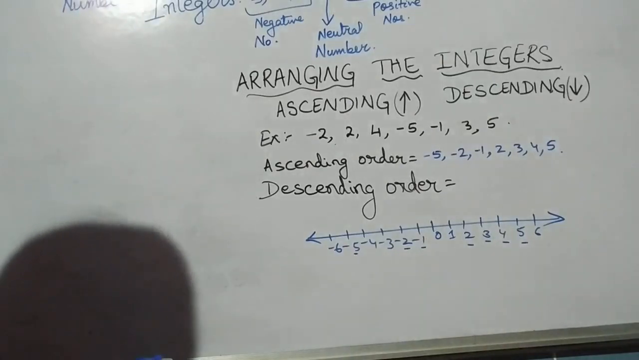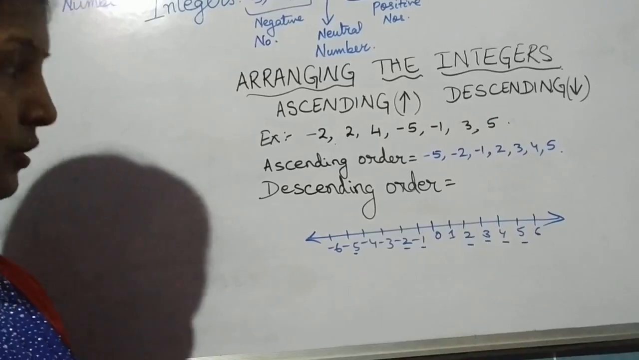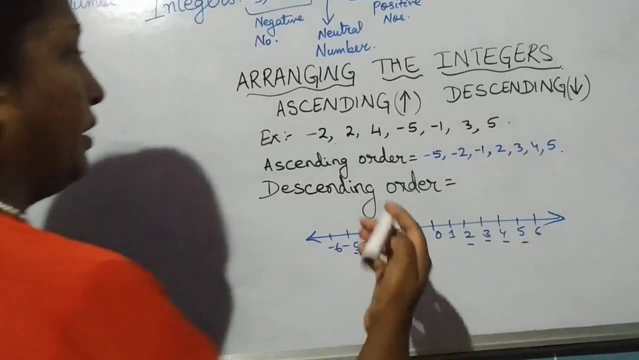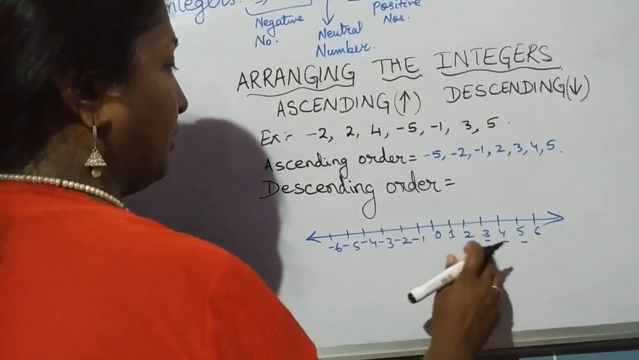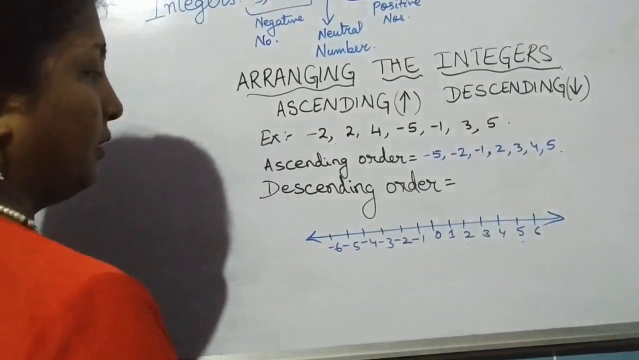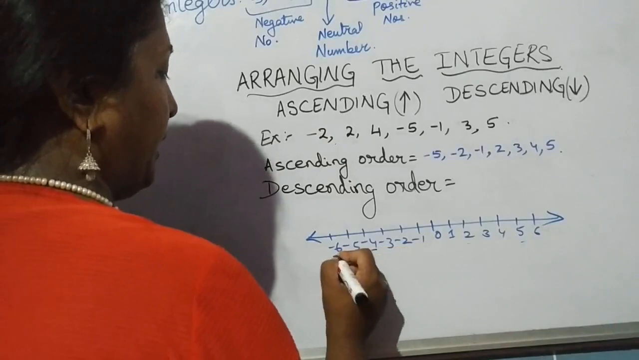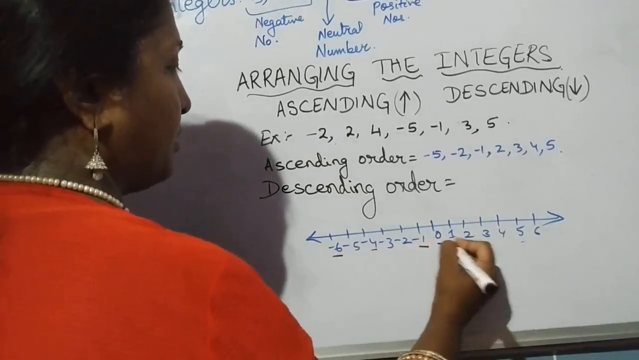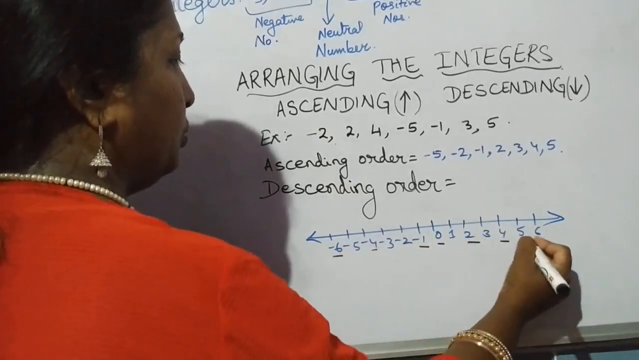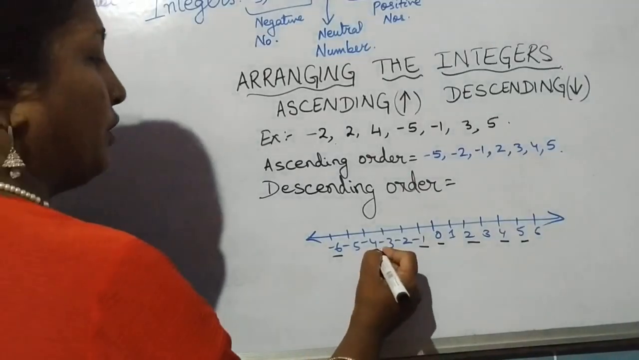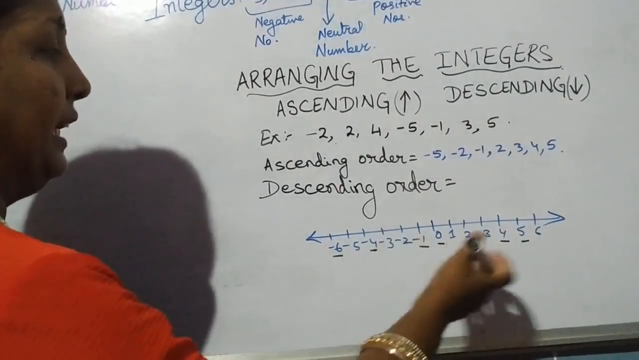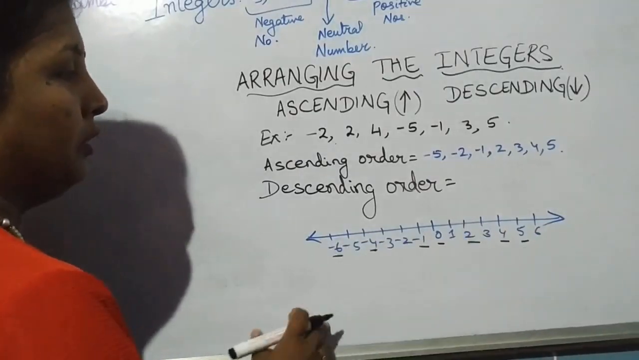For descending order, this time let us take another question for the descending order. I give you a question like minus 4, minus 6, minus 1, 0, 4, 2, 5. Now, while I was giving the question orally, I went on underlining them. So now, descending order, bigger to smaller.